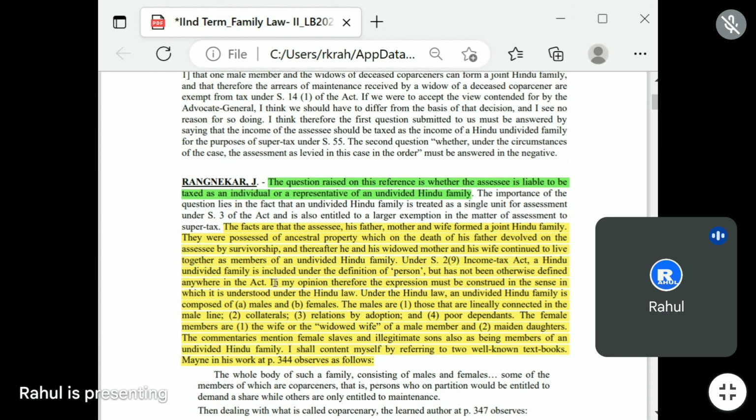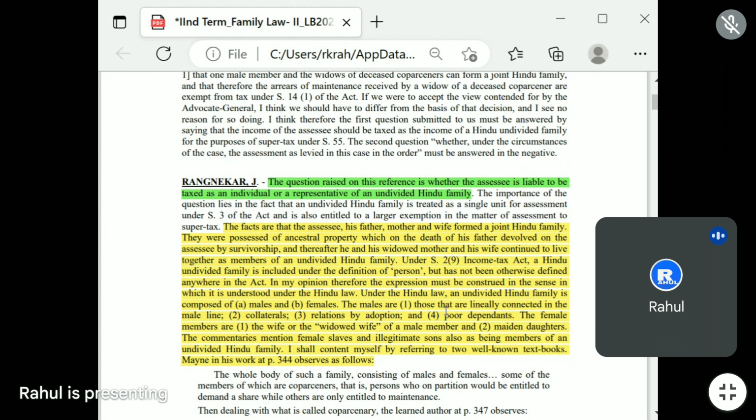A Hindu undivided family is included under the definition of person, but has not been otherwise defined anywhere in the Act. In my opinion, says Justice Rangnekar, the expression must be construed in the sense in which it is understood under the Hindu law. Under the Hindu law,